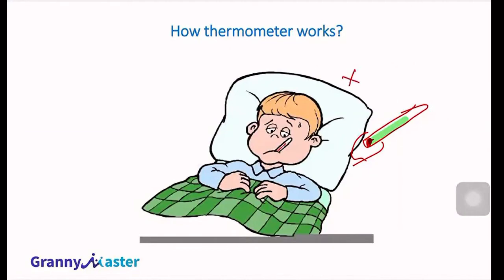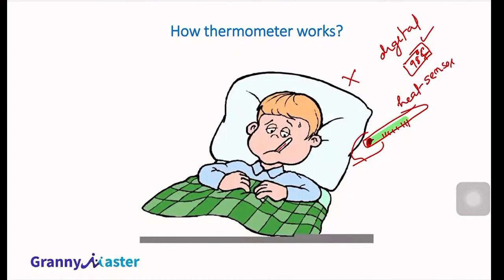But nowadays, there are different types of thermometer. For example, the digital thermometer, where there will not be any marks like 10 degree, 20 degree, 30 degree. Those marks will not be there. Directly, your fever or your body temperature will be shown directly. If you carefully look at those kinds of thermometer, we cannot see mercury. Then how does that thermometer work? The digital thermometer mainly works because it contains a heat sensor. Instead of mercury, there is a heat sensor.